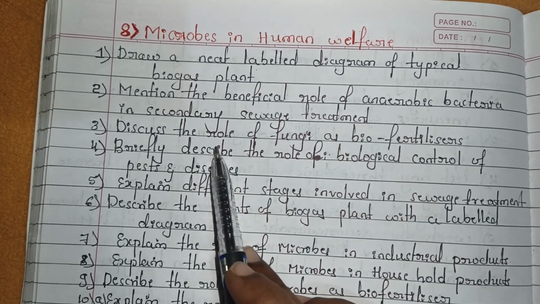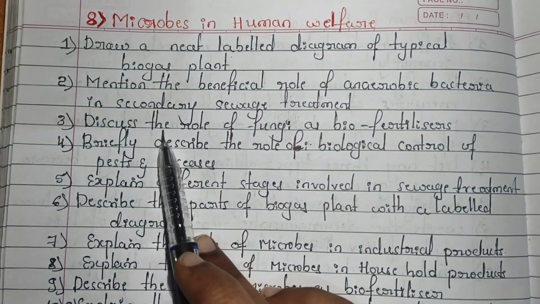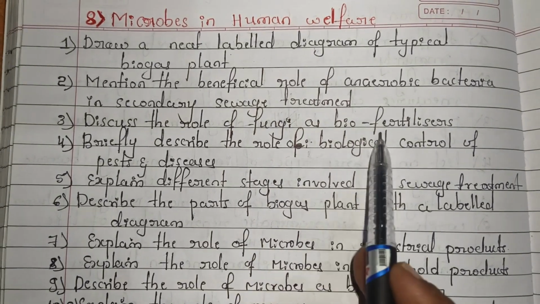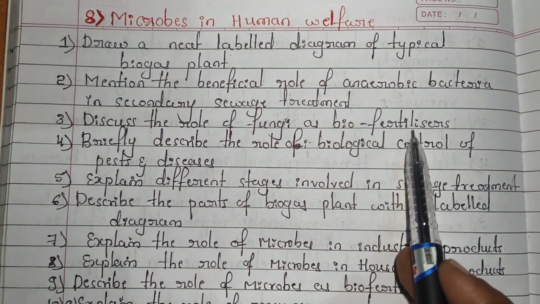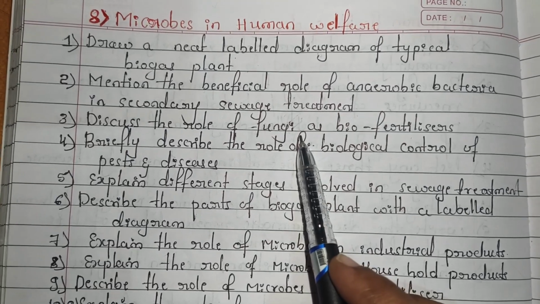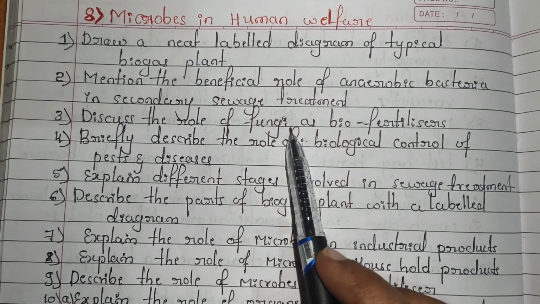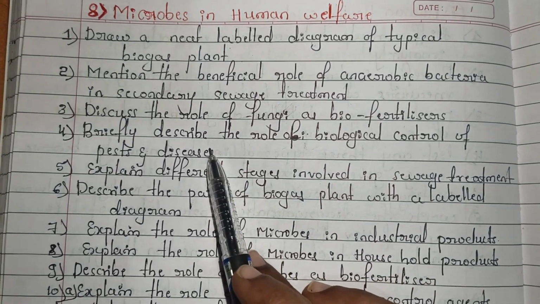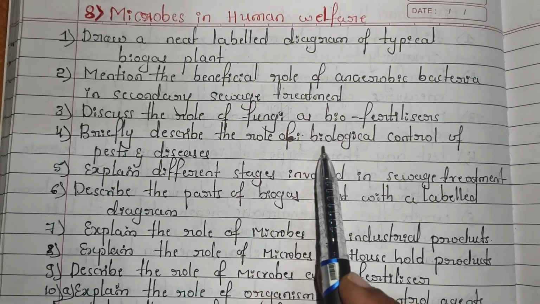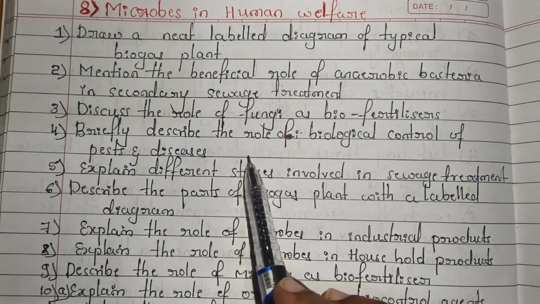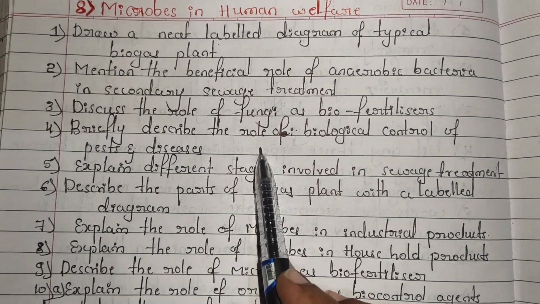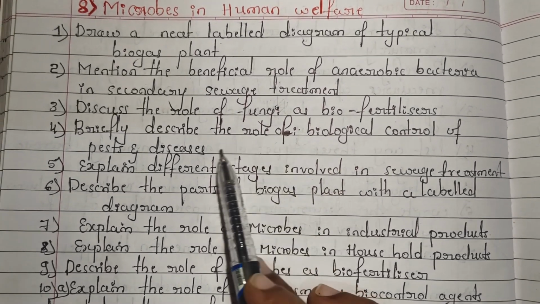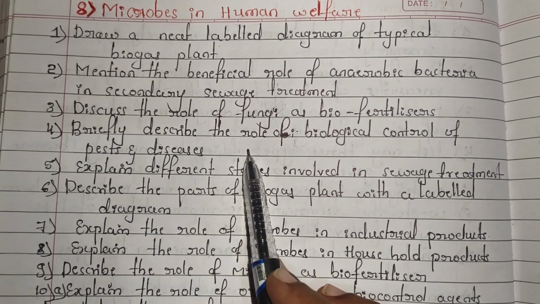You have to mention that. And the third question is: discuss the role of fungi as biofertilizers. So for biofertilizers, what are the benefits from fungi? You have to mention and discuss in detail. And next, briefly describe the role of biological control of pest and disease. For this question, you have to write in detail the roles of biological control of pest and disease.